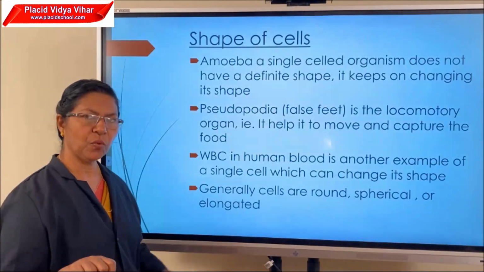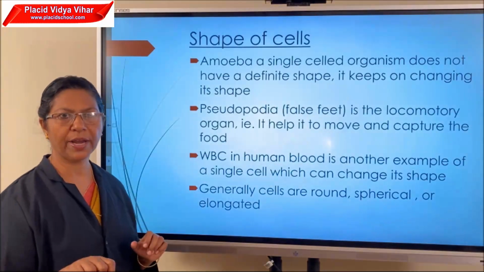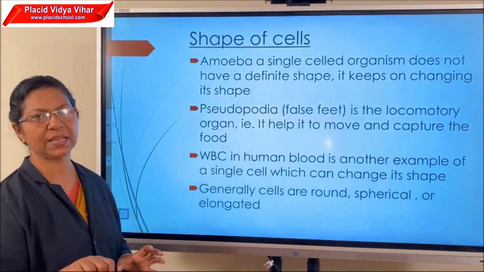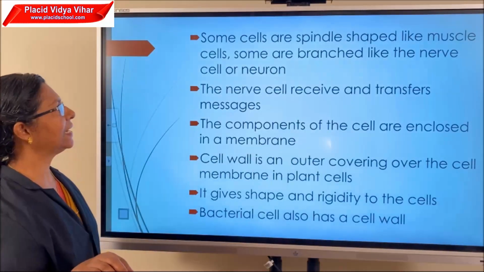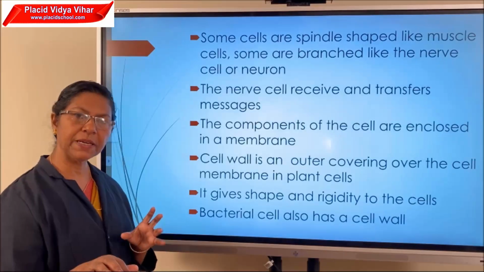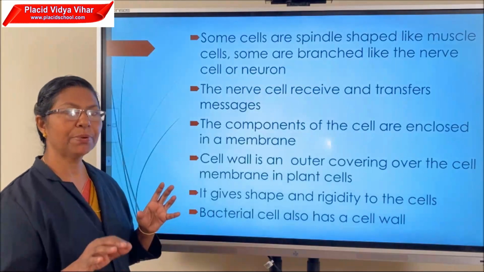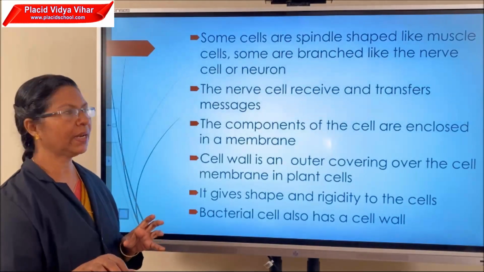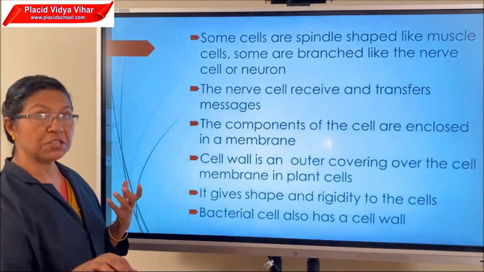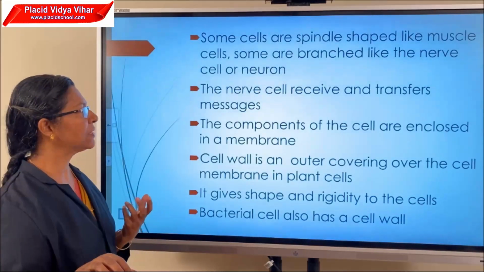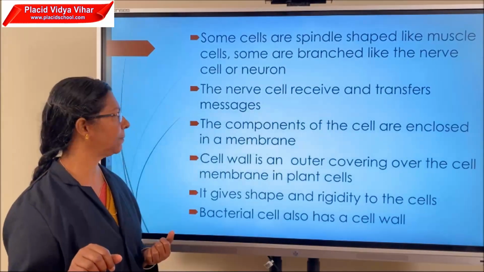What is the shape of cells? Generally, cells are round, spherical or elongated. Different types of cells can be seen in a body. Some cells are spindle shaped, like muscle cells. Other cells, like the nerve cell, are branched. Nerve cells are otherwise known as neurons. What is the function of the nerve cell? The nerve cell receives and transfers messages from one part of the body to another part.